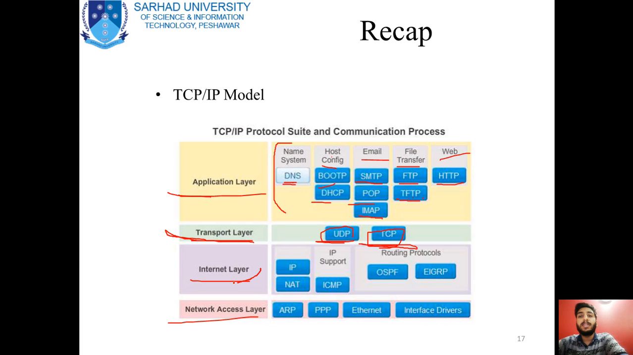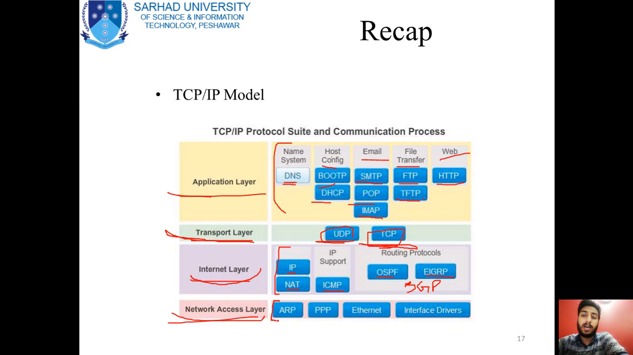The next layer is basically the internet layer. The internet layer is divided into several protocols. You can use IP, internet protocol, you can use NAT, network address translation, you can use ICMP, OSPF, open shortest path first, and different protocols. There are several other protocols, BGP, etc. These are several protocols that are used in the internet layer, and we will be covering major ones of these protocols in this course, inshallah.